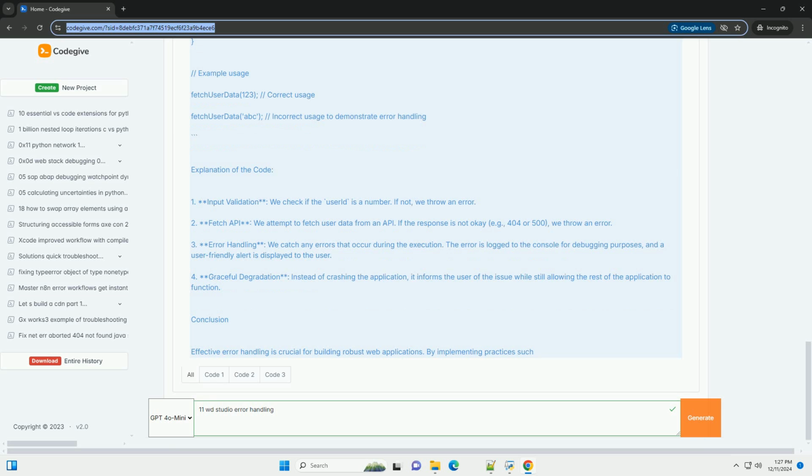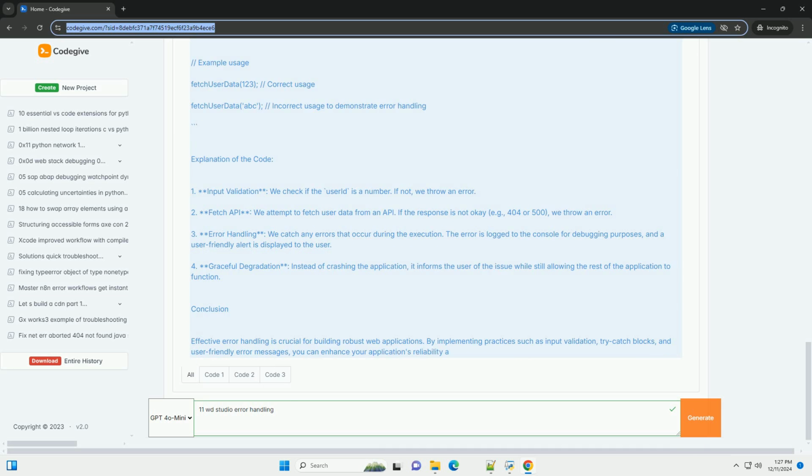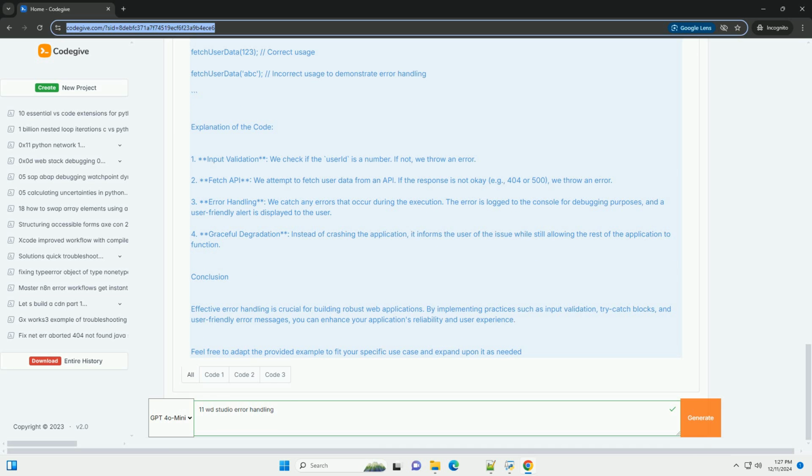Common types of errors. 1. Syntax errors: mistakes in the code syntax that prevent the program from running. 2. Runtime errors: errors that occur during the execution of the program, such as trying to access a null object. 3. Logical errors: errors that occur when the program runs without crashing, but produces incorrect results.